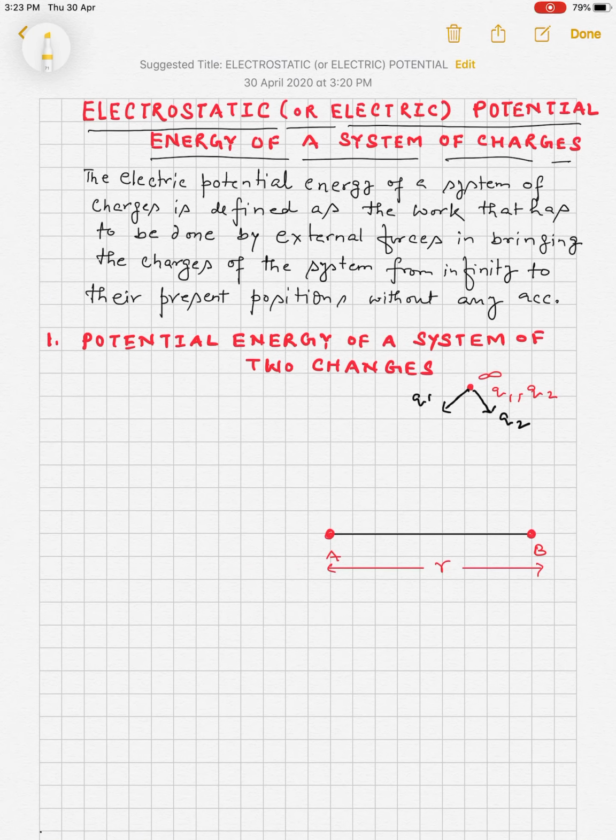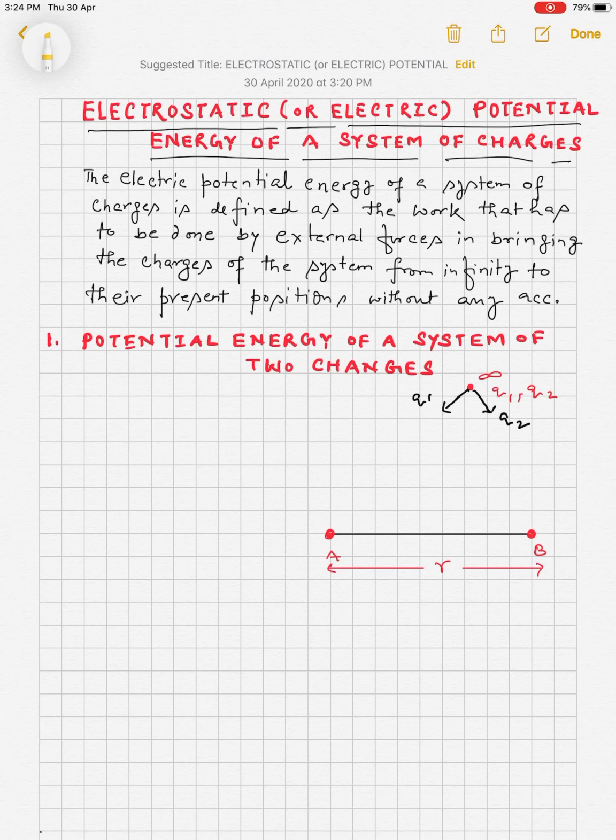In my previous video, we discussed the electrostatic potential energy of a single charge in an electric field. Now let us try to understand the electrostatic or electric potential energy of a system of charges.